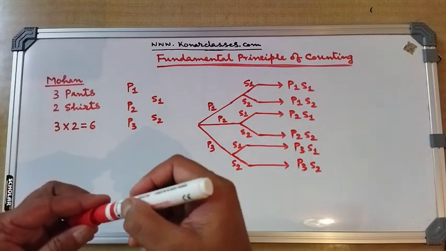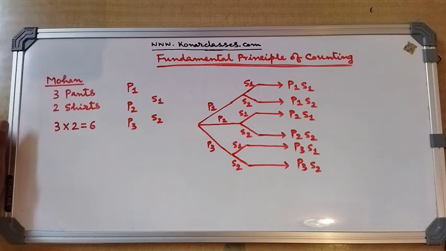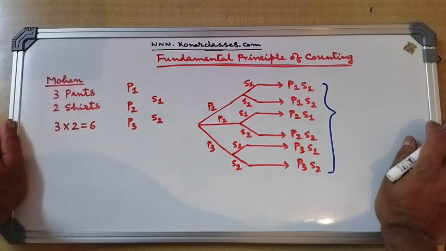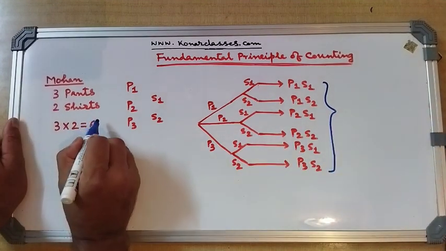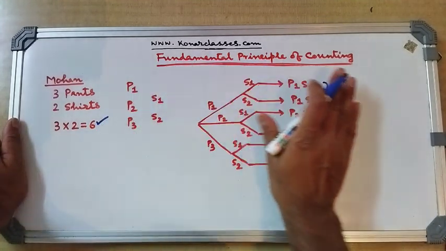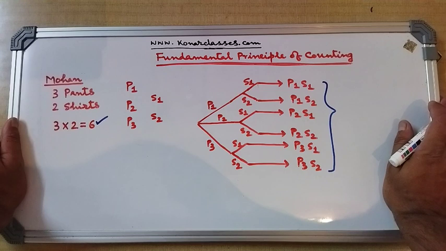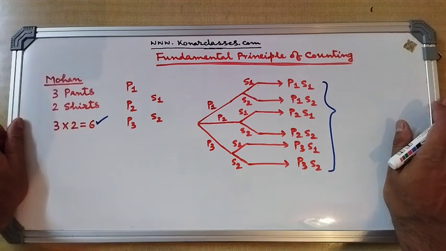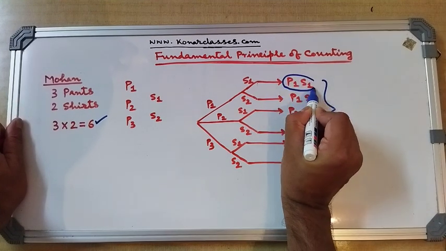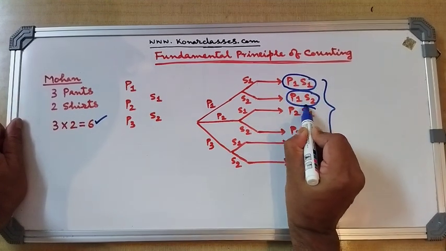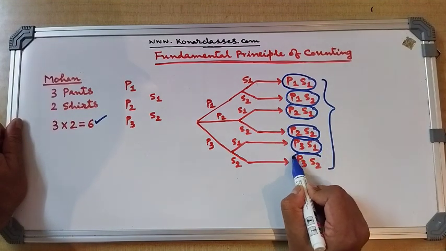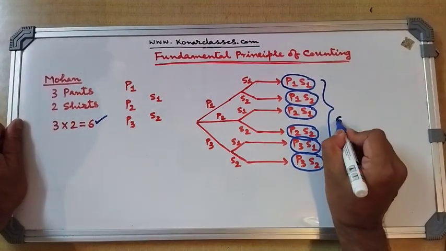So, dear students, what we see is that a total of 6 pairs can be made out of these 3 pants and 2 shirts, and that is why we get the result 6 here. How it is done, I explained by means of the tree diagram. The drawing of this tree diagram is important, and in this way Mohan can choose P1S1, P1S2, P2S1, P2S2, P3S1 and P3S2. So these are the total 6 in number.